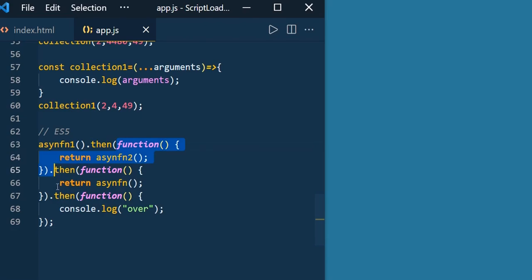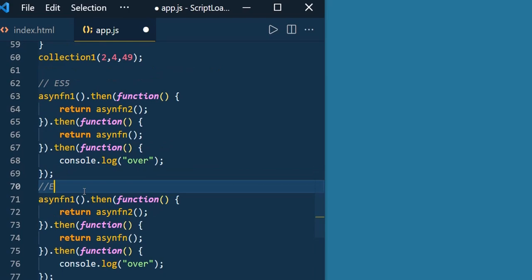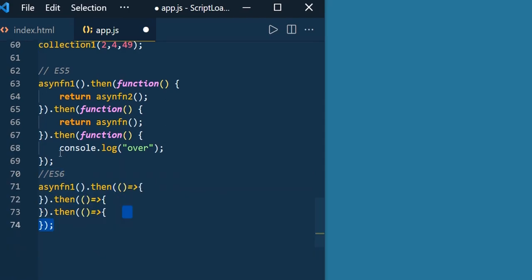For each callback function you need to write like that. But using the arrow function introduced in ES6, you can write this simple and cleaner code. So just remove this, that's it. So this is about arrow functions.